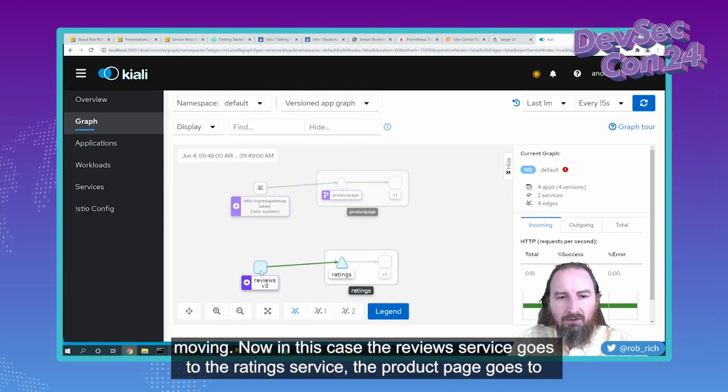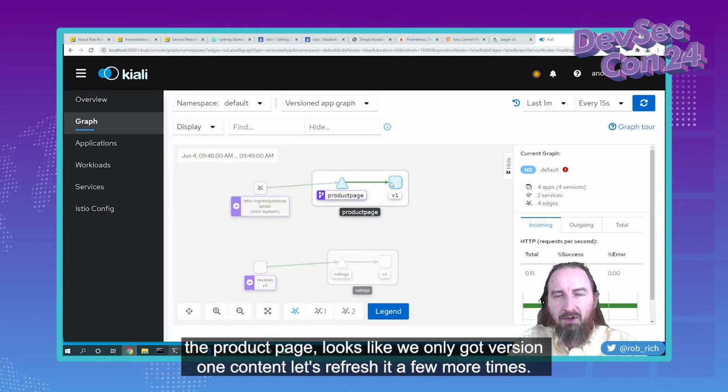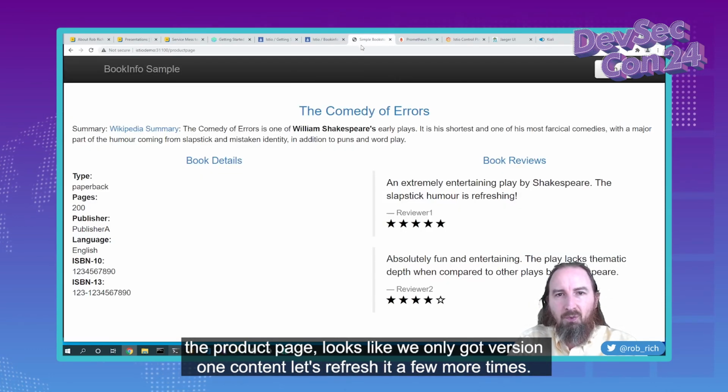In this case, the reviews service goes to the rating service. The product page goes to the product page. It looks like we only got version 1 content. Let's refresh it a few more times.